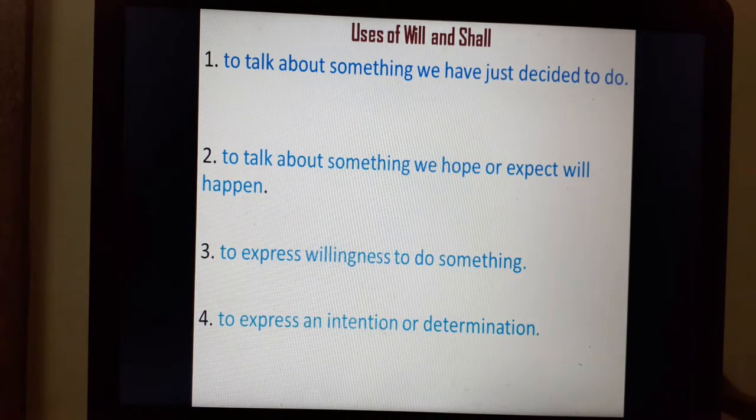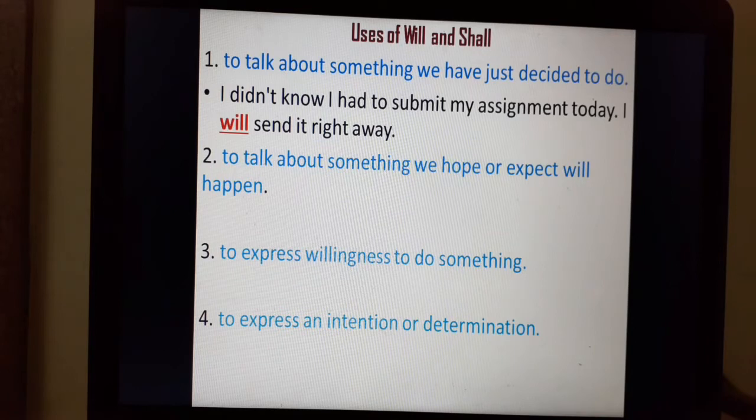Uses of will and shall. We use will and shall to talk about something we have just decided to do. I didn't know I had to submit my assignment today. I will send it right away.